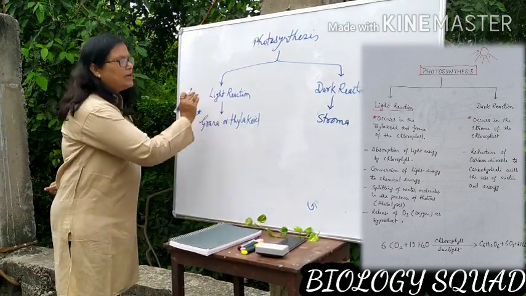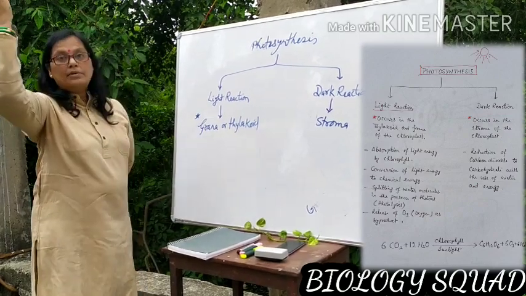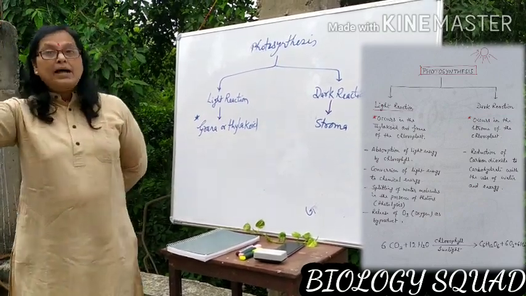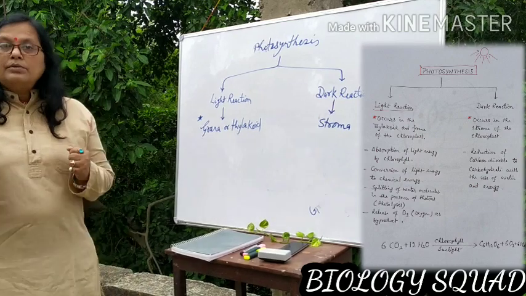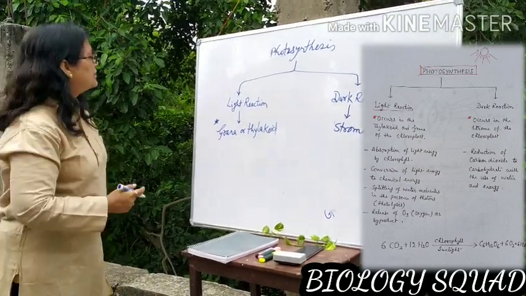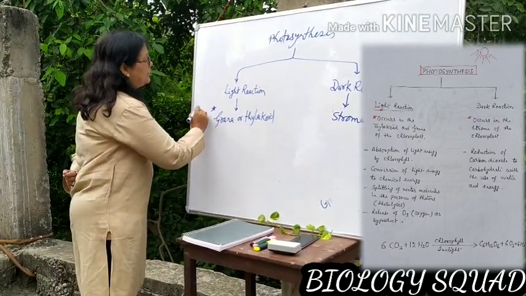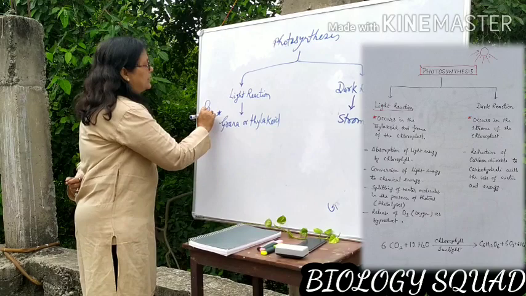Dear children, what happens in this light reaction? There is trapping of solar radiations. Plants are able to utilize solar radiations. So, first of all, what do they do?